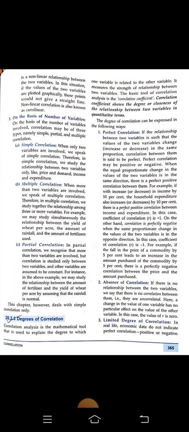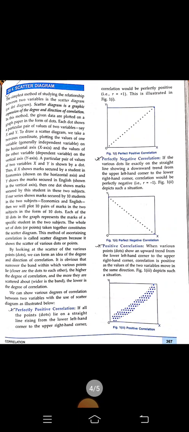Now, limited degree of correlation. In real life, economic data do not indicate perfect correlation, positive or negative. At the same time, cases of absence of correlation in economic data are very limited. However, in practice, we normally find some limited degree of correlation between economic variables. We normally get a value of r which lies between +1 and -1, such as 0.8 or -0.3, etc. Accordingly, one may refer to a high, moderate, or low degree of correlation.